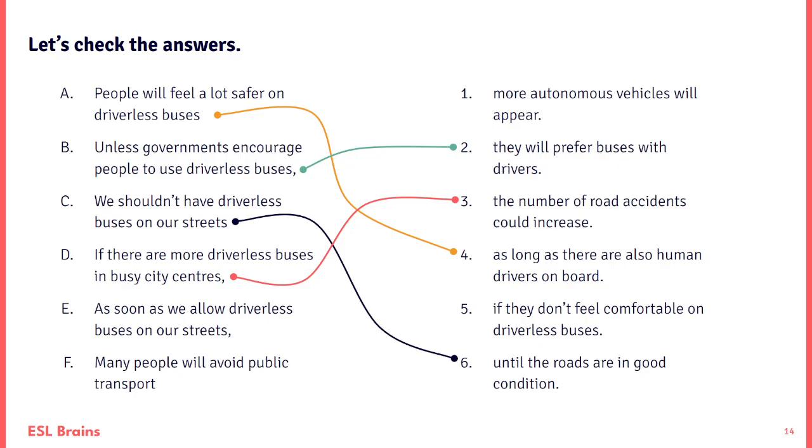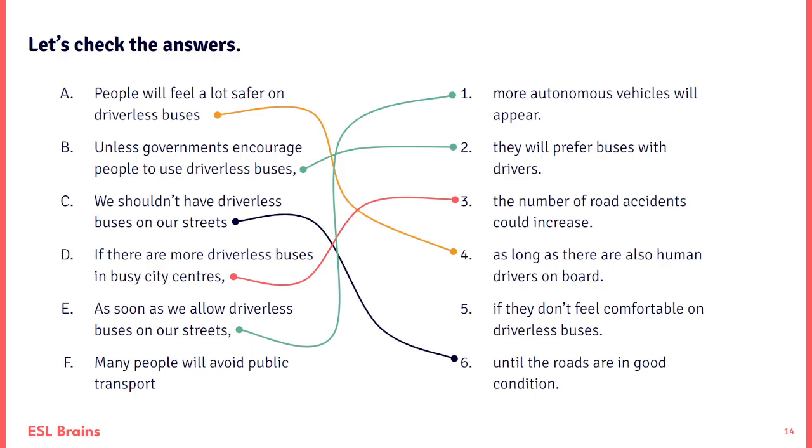Right, a lot of traffic in busy city centres. Yeah, definitely, there could be problems. Okay, and E. As soon as we allow driverless buses on our streets, what do you think? It's going to be more autonomous vehicles will appear. So maybe people will become confident.